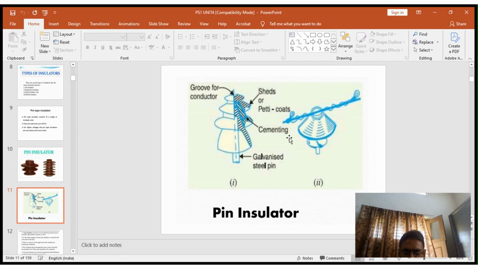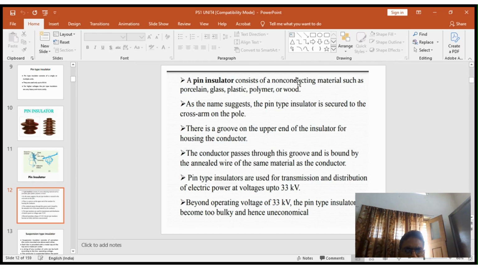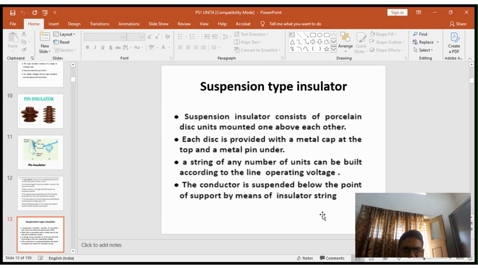This is the diagram for the pin type insulator. A pin type insulator consists of non-conducting materials such as porcelain, glass, plastic, polymer or wood. As the name suggests, the pin type insulator is secured to the cross arm on the pole. There is a groove on the upper end of the insulator for holding the conductor. The conductor passes through this groove and is bound by annealed wire of the same material as the conductor. Pin type insulators are used for transmission and distribution of electric power up to 33 kV. Beyond 33 kV, pin type insulators are so bulky and hence uneconomical.